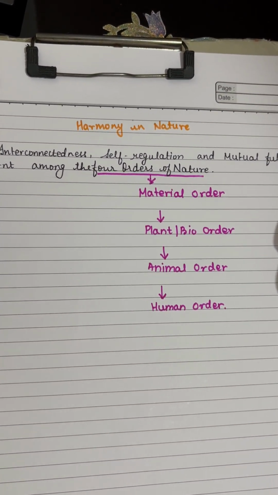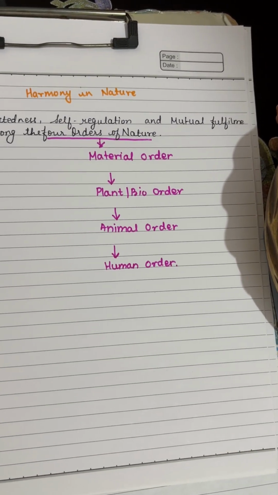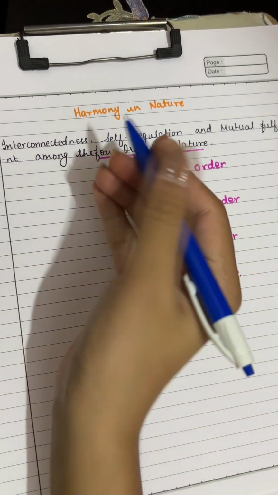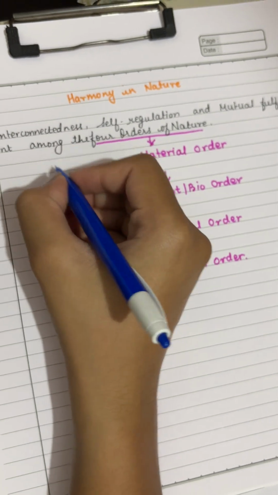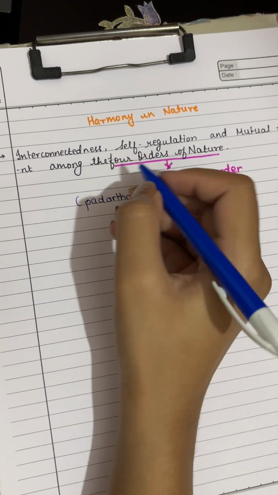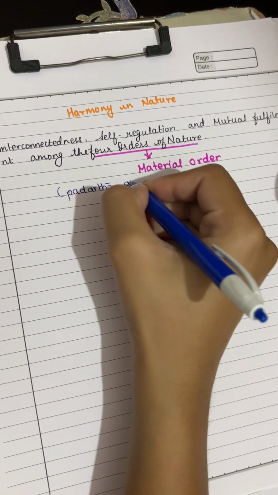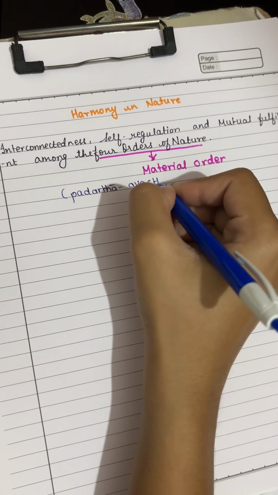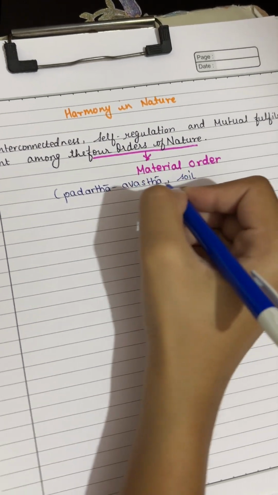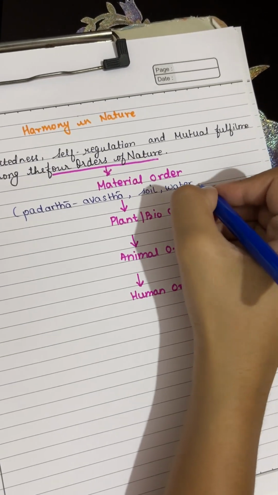Now, what are these orders? What things are included in each order? In material order, we call it padartha, or avastha, that is soil, water, etc.